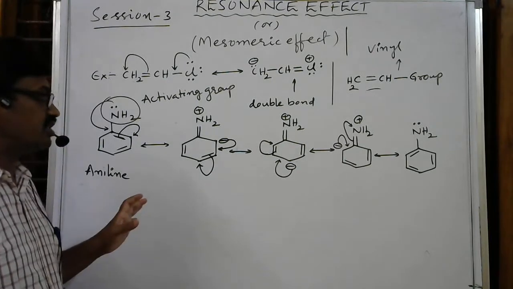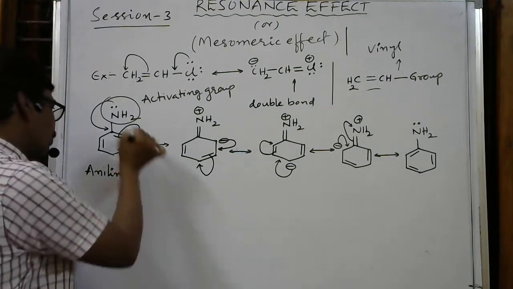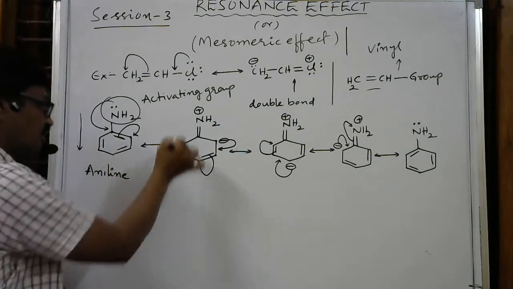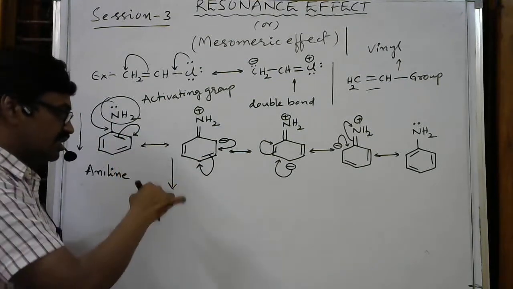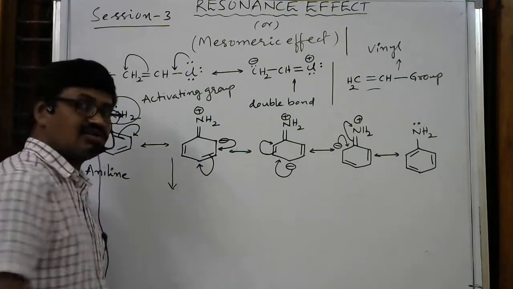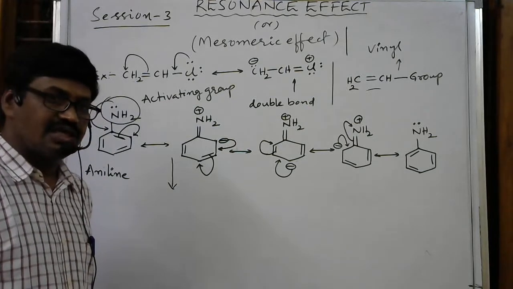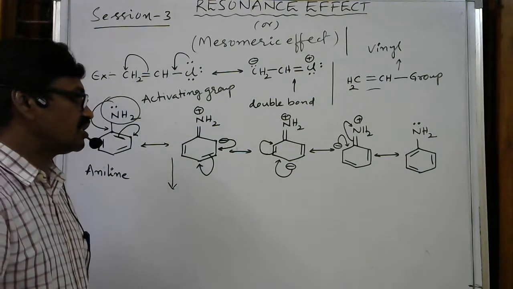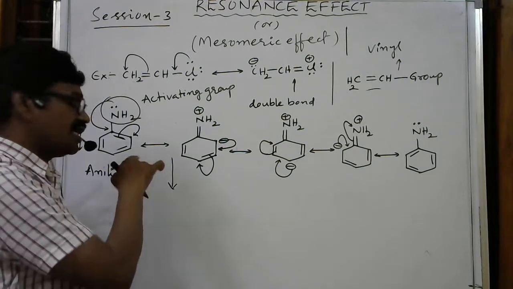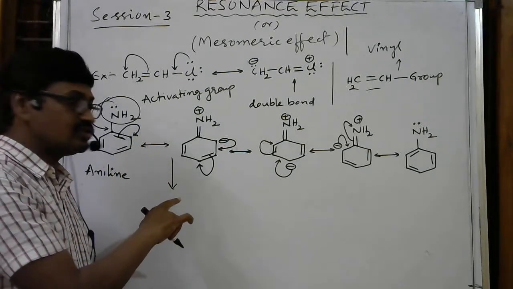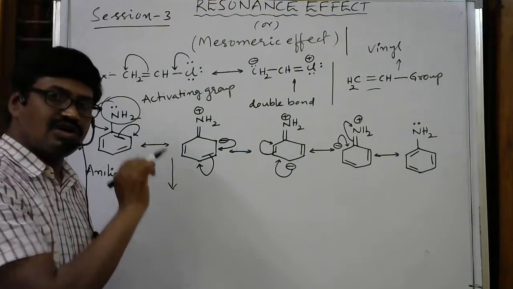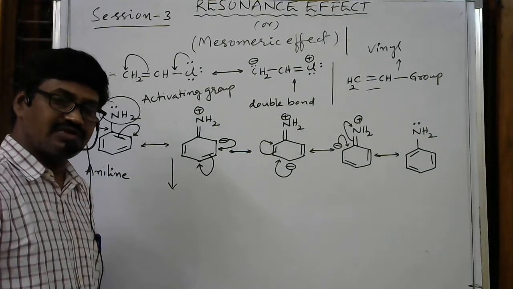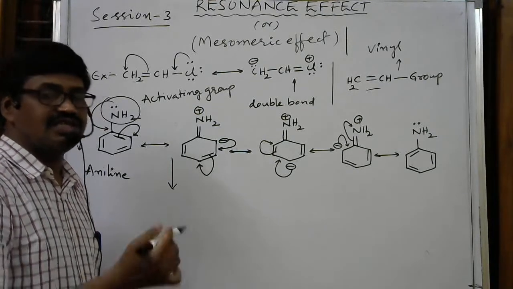In this resonance, what you observe is that electrons are moving towards the ring, inside the ring. Therefore, these are called electron releasing groups. Electron releasing groups always activate the ring. So we can say all plus R groups are ring activating groups, otherwise conjugated system activating groups.